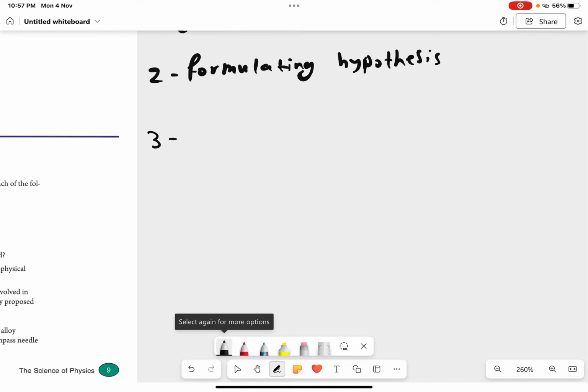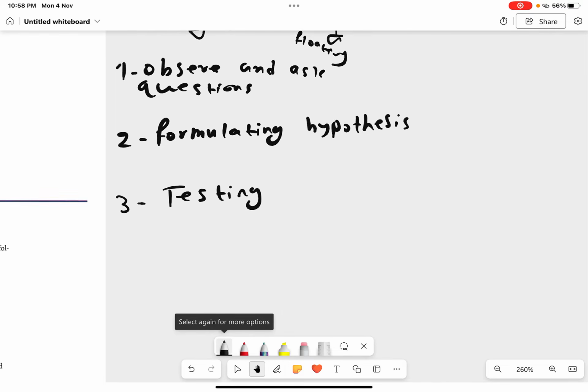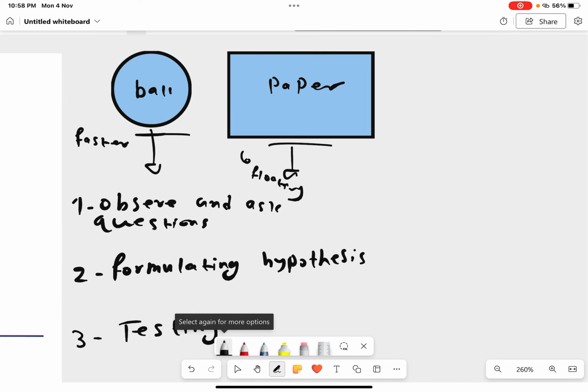Then in the third step, you will be testing the hypothesis. So you will bring a paper and a ball or any other object, a rock, let's say, and you'll see if it really is like this. You will first let the ball and the paper fall, and you'll see that the ball falls much faster.